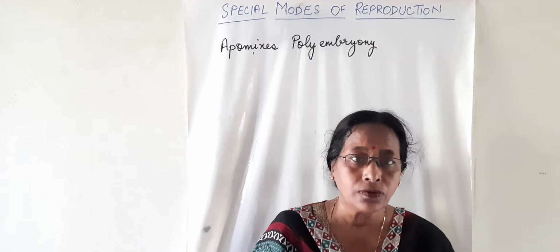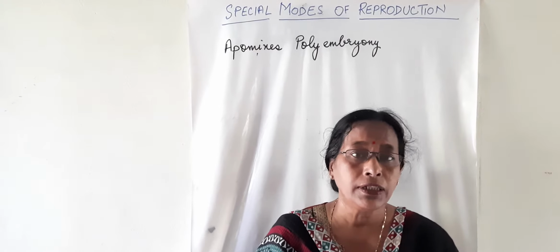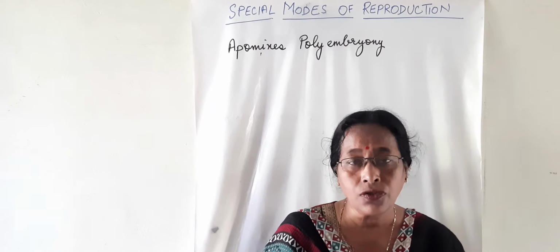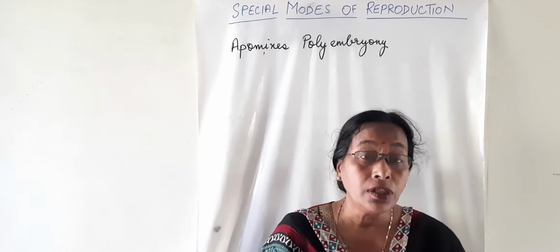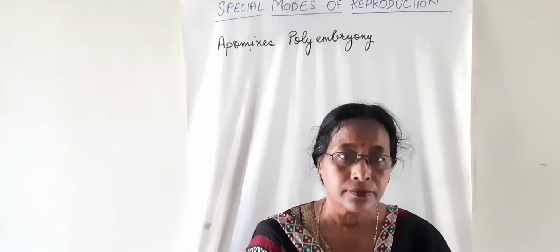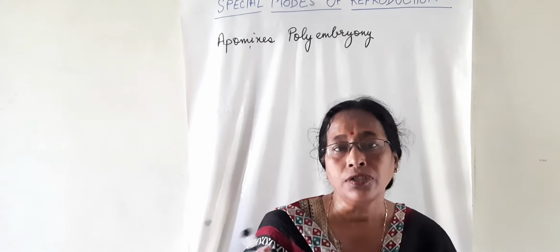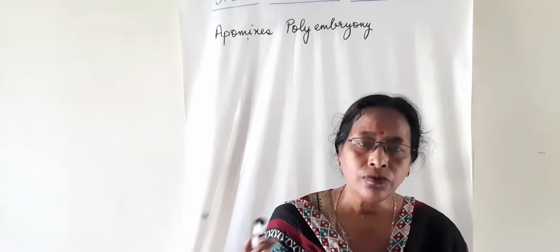But in some cases, there are examples where seed formation takes place without fertilization, or the alternation of generation is deviated from the normal cycle. This deviation is referred to as apomixis. So how do we define apomixis?